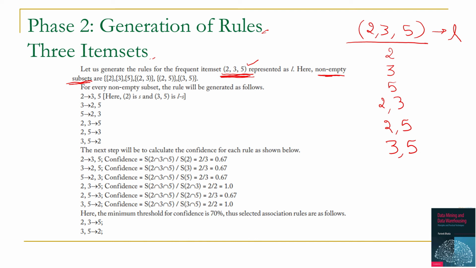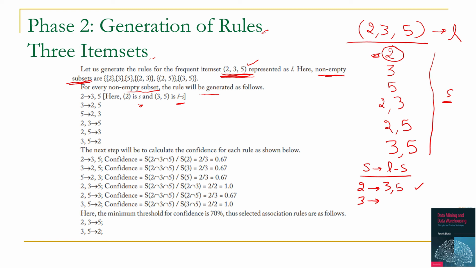We are representing this 3 item set as L, while all these subsets are represented as S. So the rule generation states that you have to create the rules S to L minus S. So let us pick the first S, which is 2. So the rule will be L, which is 2, 3 and 5, minus S, so it will be 3, 5. So the first rule will be 2 to 3, 5. The second rule will be with S as 3. Then L minus S will be 2, 5.